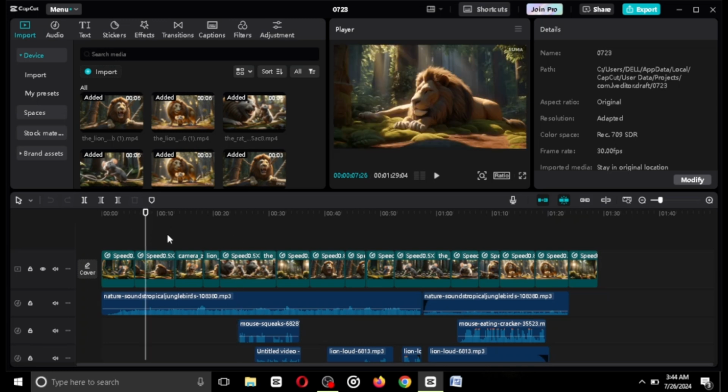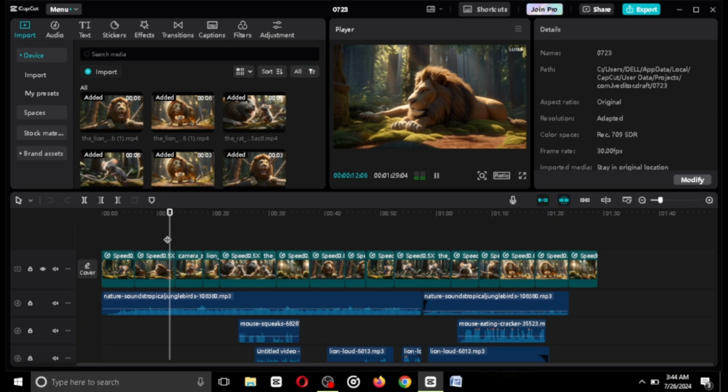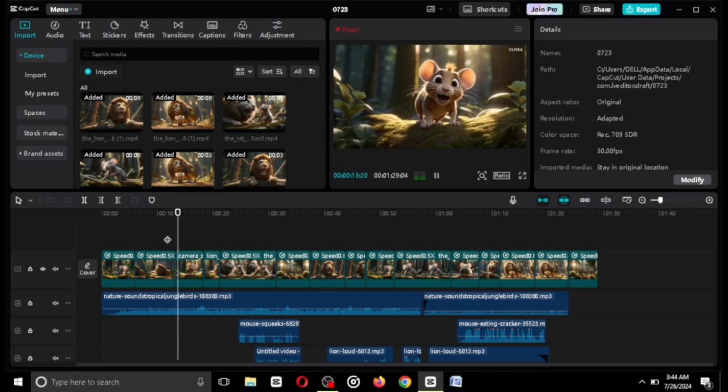And a mouse was busy scurrying through the forest. Dear, oh dear, I must get away.